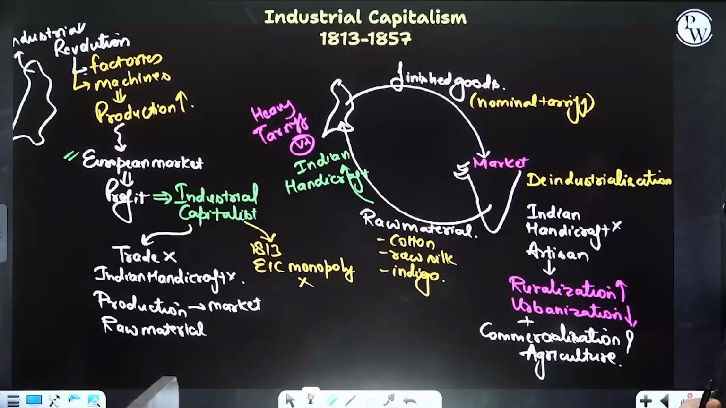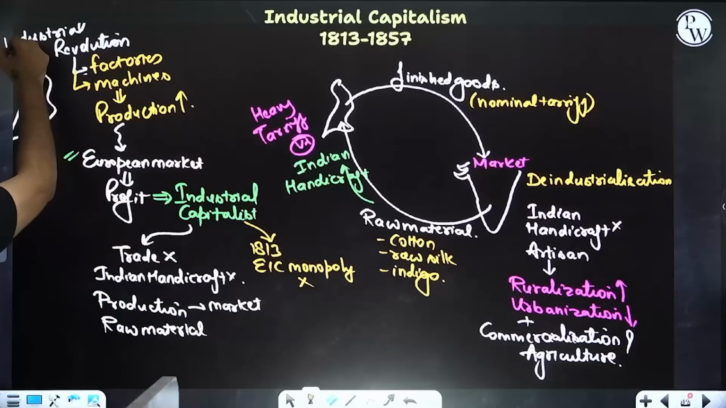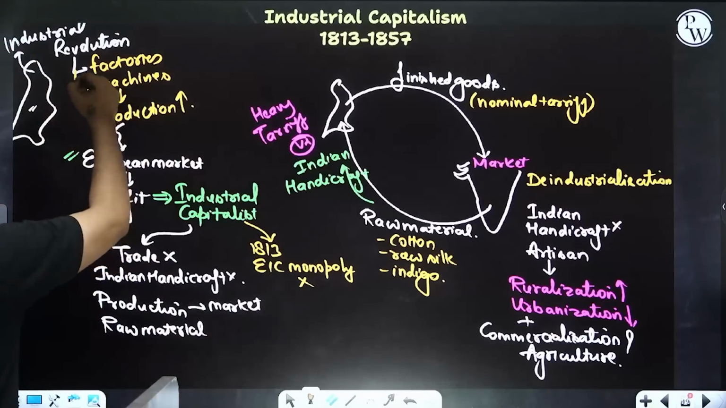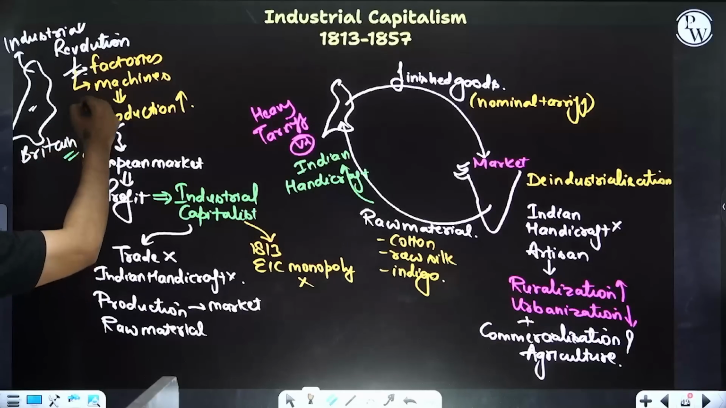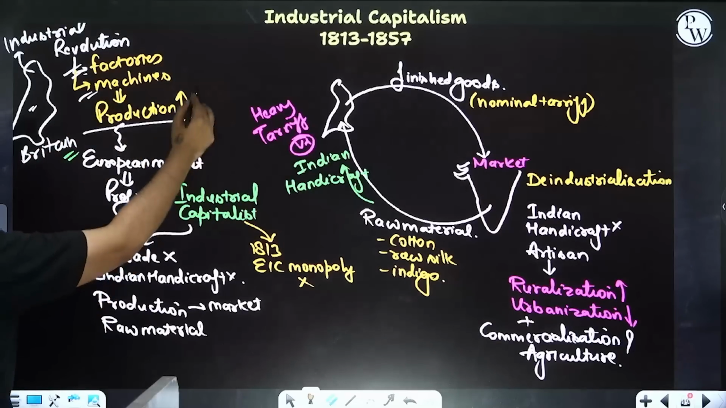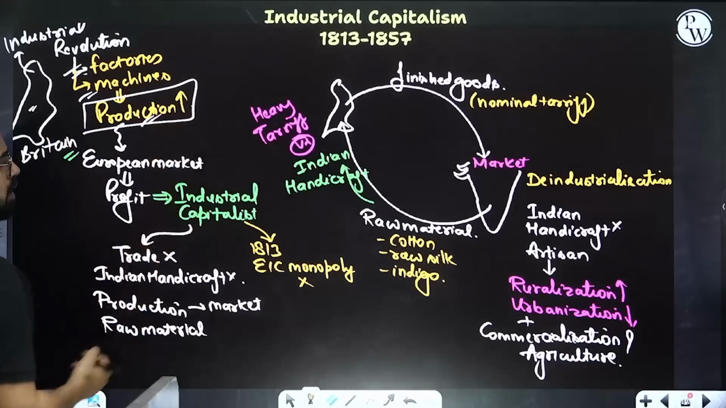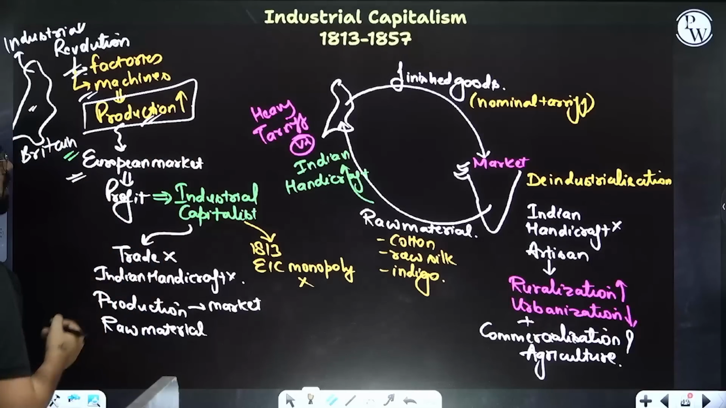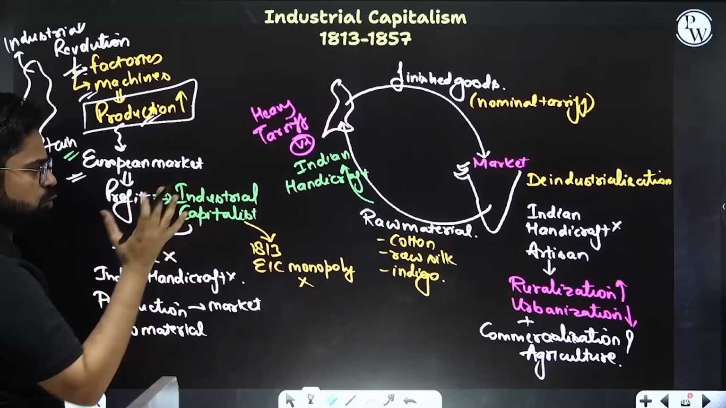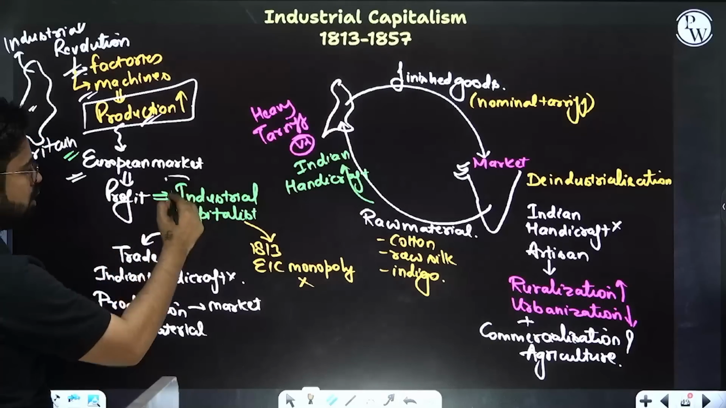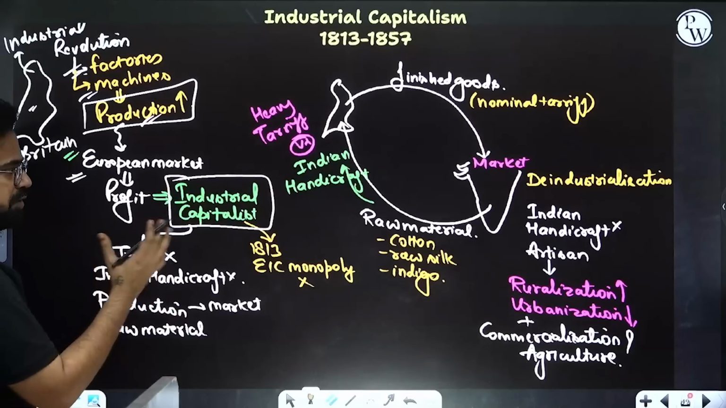Now after 1813, because of the Industrial Revolution, there are a lot of factories in Britain. A lot of machines have come up and the production has increased. Now they don't want our product. They have their own product. What they need is for that product to be sold somewhere. So now there are a lot of industrial capitalists who will push for trading with India.